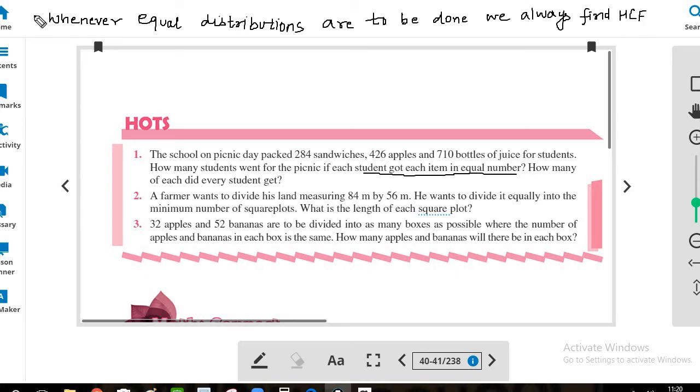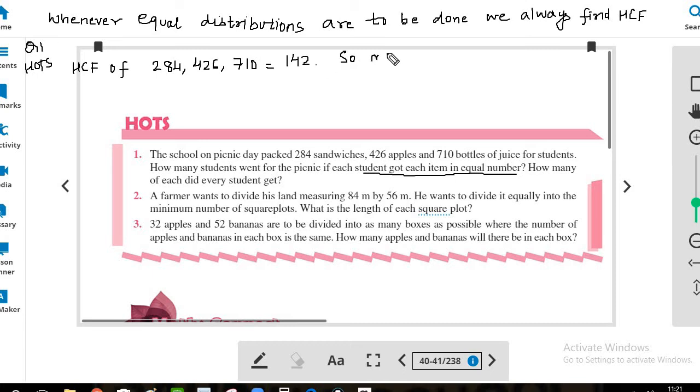So here in HOTS question number 1, we will find the HCF of 284, 426 and 710 by any of the methods, that is the common division method, long division method or prime factorization method. All of them will give you the same answer, and the answer is 142.